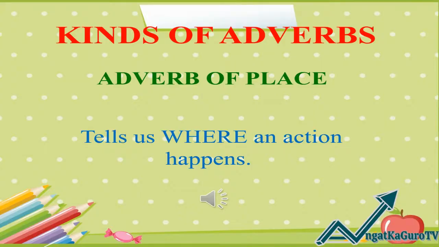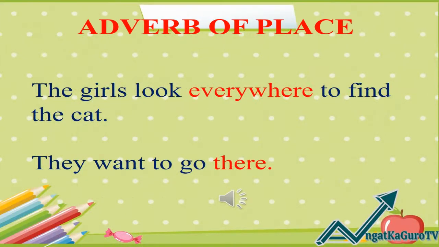The next is the adverb of place. The adverb of place tells us where an action happens. Examples of adverb of place. Number 1. The girls look everywhere to find the cat. Number 2. They want to go there.